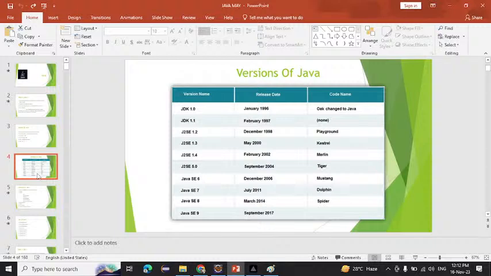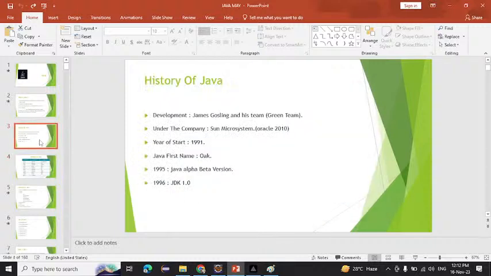The first time, the project was developed for embedded systems, like set-top boxes, printers and all. But after that, they realized this project was not suitable for just embedded systems like set-top boxes. They realized that this is not a simple one and that they had to make it more.